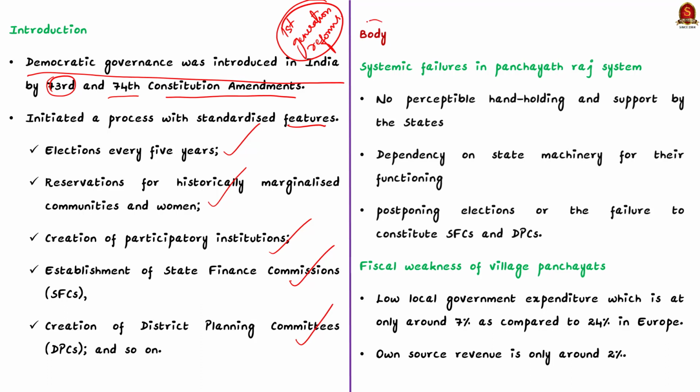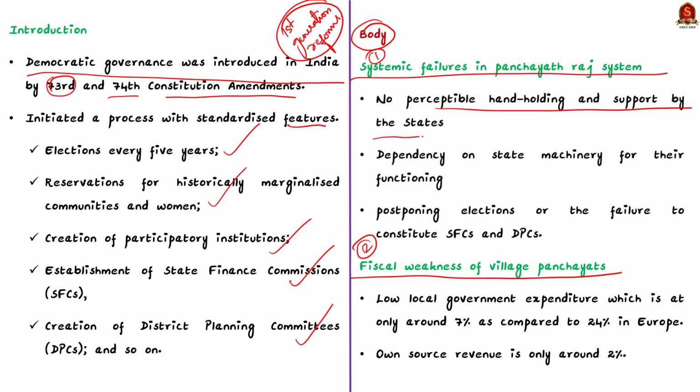So this way you can write the introduction with respect to the demand of the question. Now coming to the main body of the answer, firstly you have to write points with respect to the systemic failures in the Panchayati Raj system. Firstly, there is no perceptible hand-holding and support by the state, either from the political class or from the bureaucrats, to foster decentralized governance. Secondly, dependency on state machinery for their functioning.